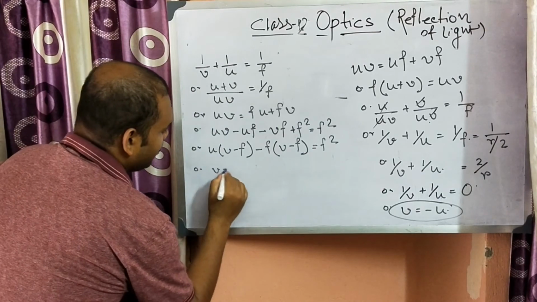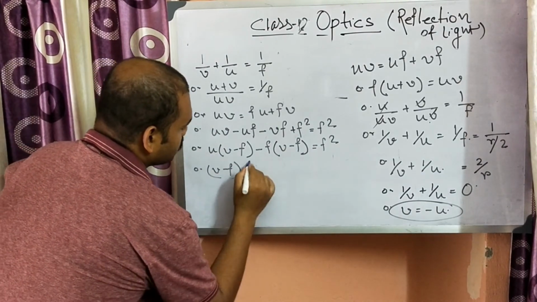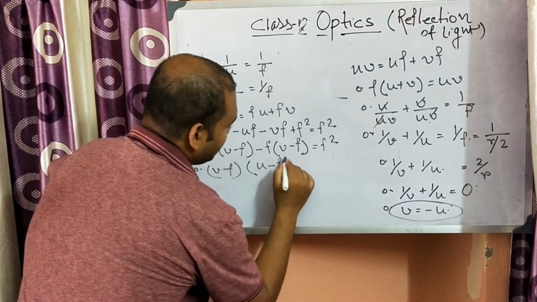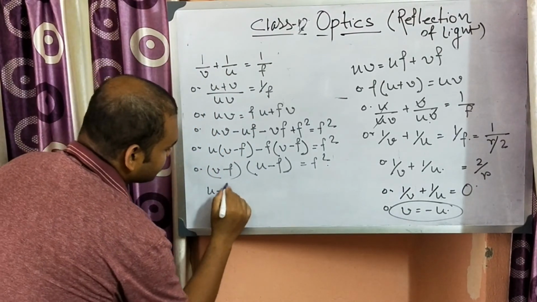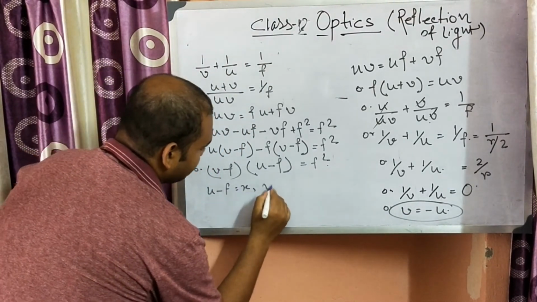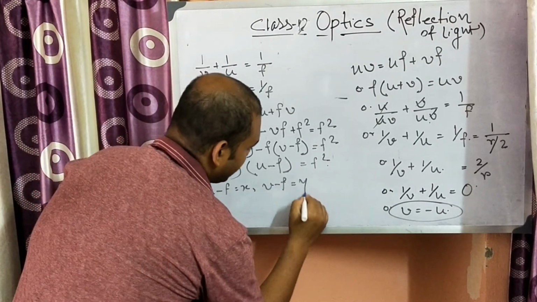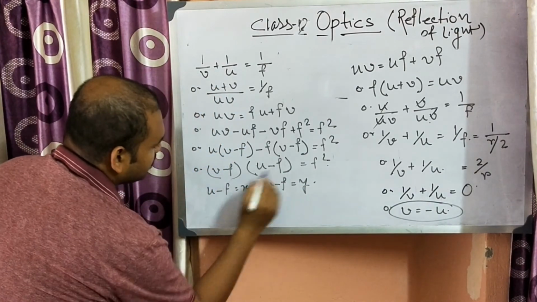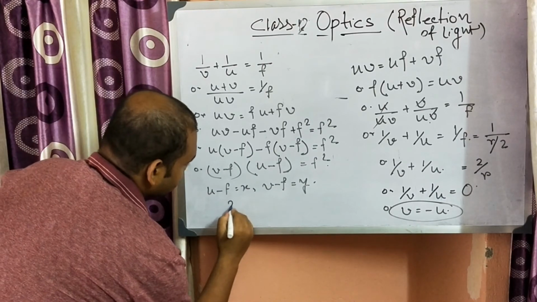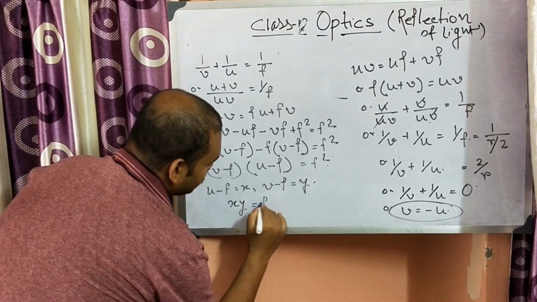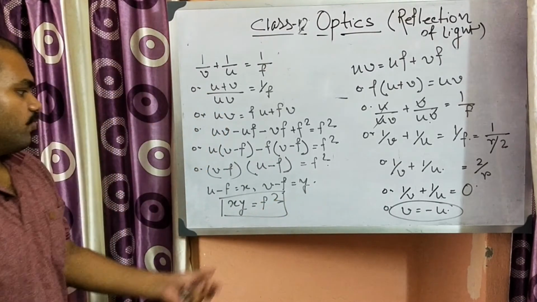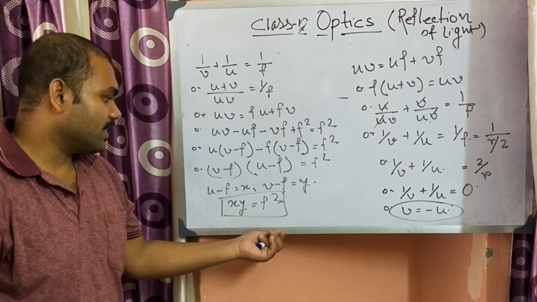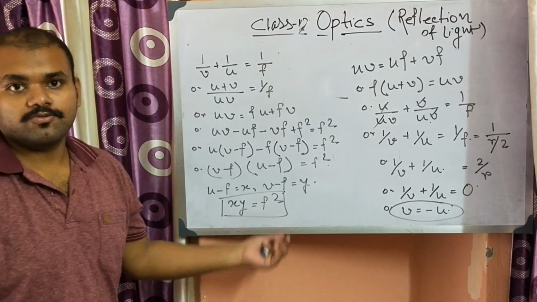And now V minus F is common, so we can write U minus F times V minus F is equal to F square. Let U minus F be equal to X and V minus F be equal to Y. So the relation comes like this: XY is equal to F square. This is known as Newton's equation, where all the measurements are done with respect to the focus.